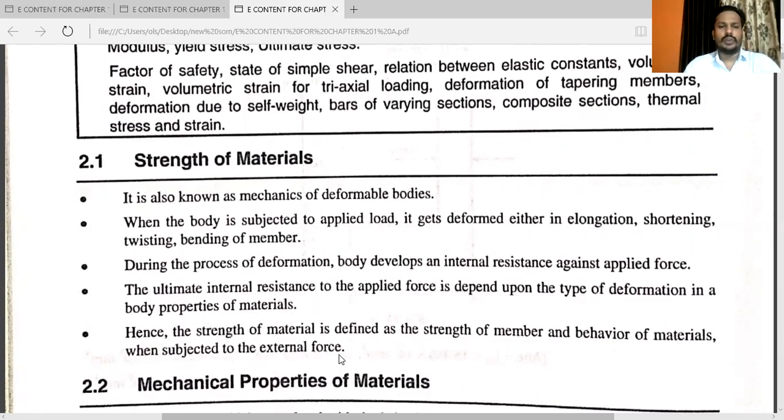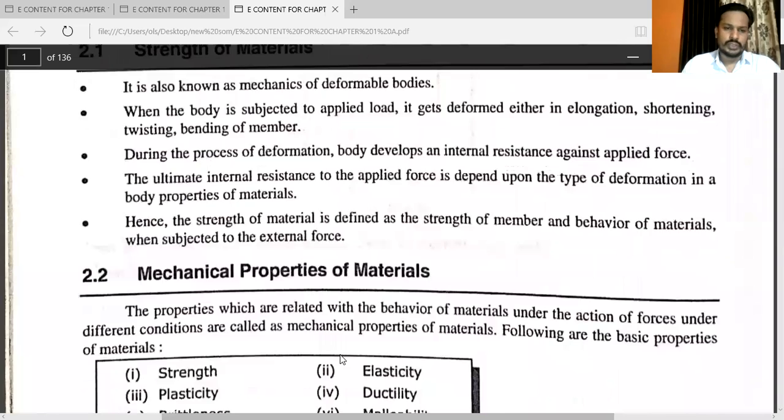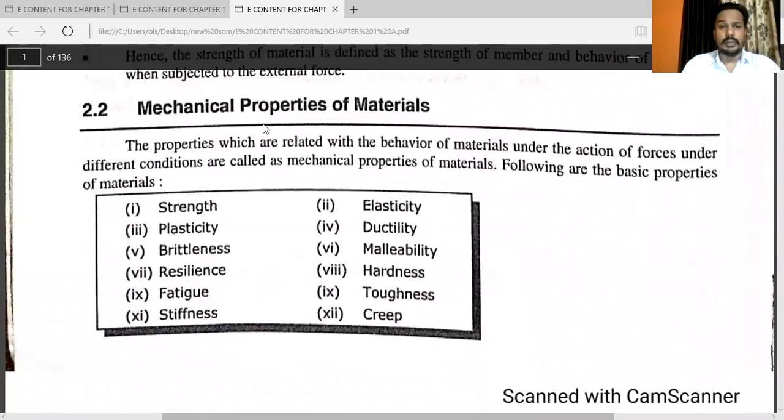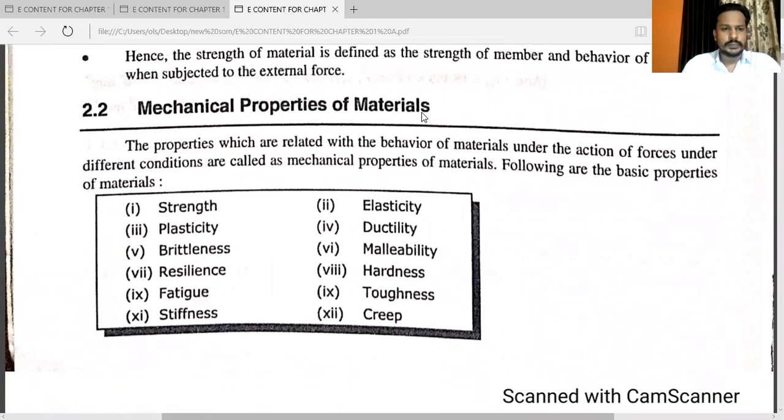See, in the strength of material, this is a very interesting chapter. We know the different mechanical properties of materials. In the material technology, we will see what is meant by strength, plasticity, elasticity, ductility, malleability, hardness, resilience, fatigue, toughness, stiffness, and creep.